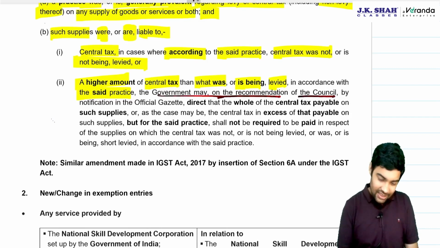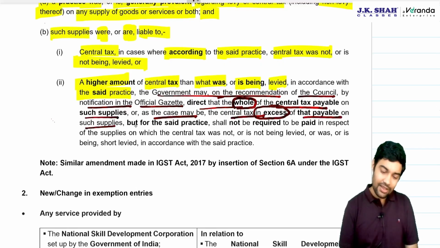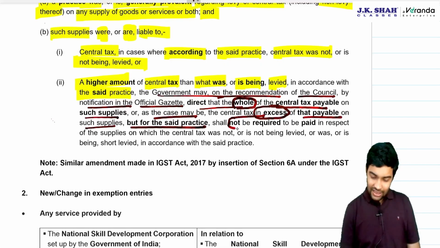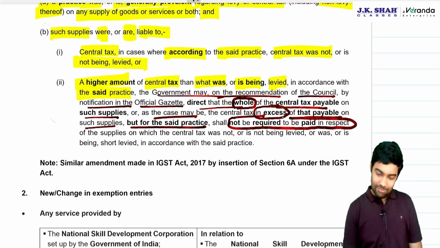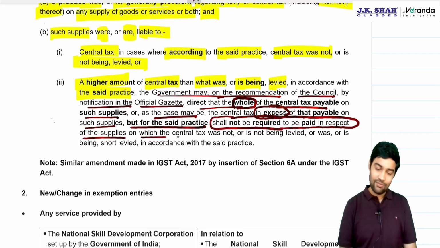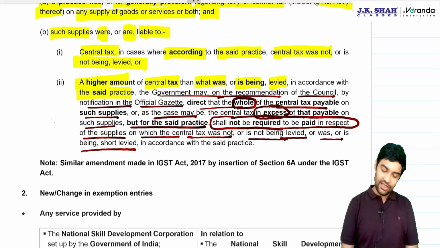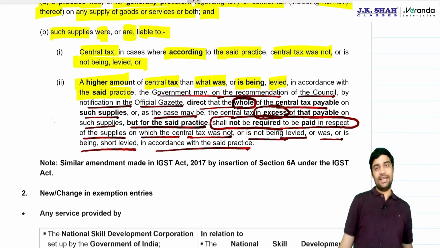Government may, on the recommendation of the council, by notification in the official gazette, direct that the whole of central tax payable on such supply, or central tax in excess of that payable but for the said practice, shall not be required to be paid, in respect of such supplies on which central tax was not or is not being levied or was or is short levied in accordance with the said practice.